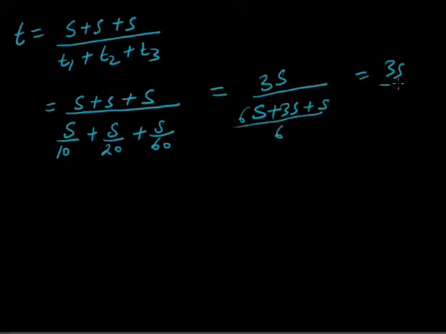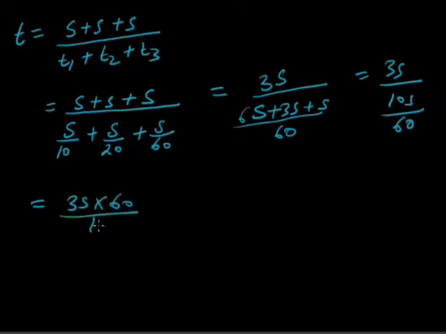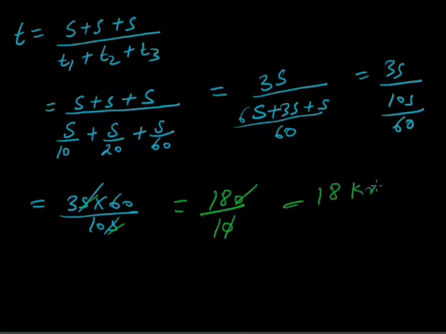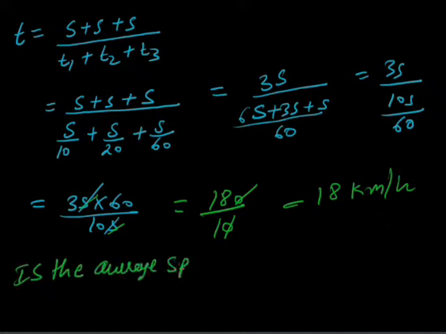This becomes 3s upon 10s upon 60, which gives 3s into 60 by 10s. The s cancels, and it will be 180 divided by 10, and this zero gets cancelled, so this becomes 18 kilometer per hour, which is the average speed of the bus.